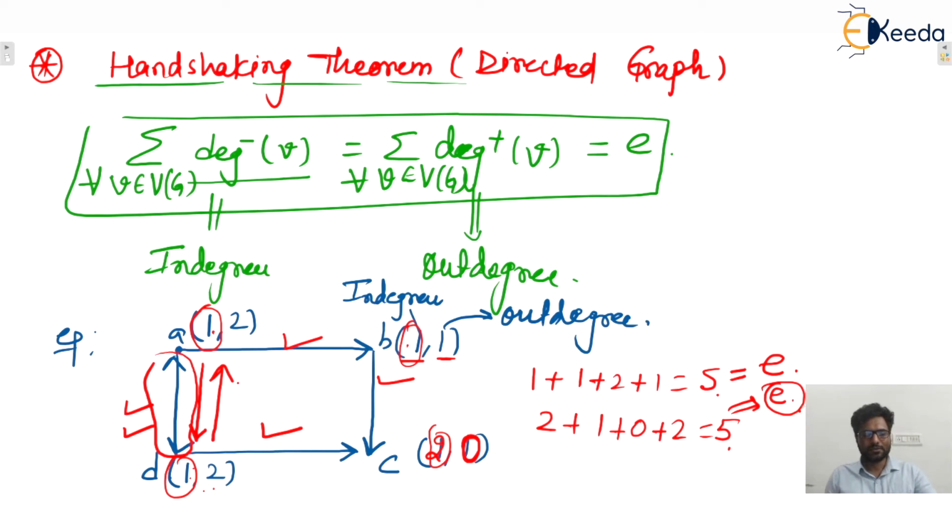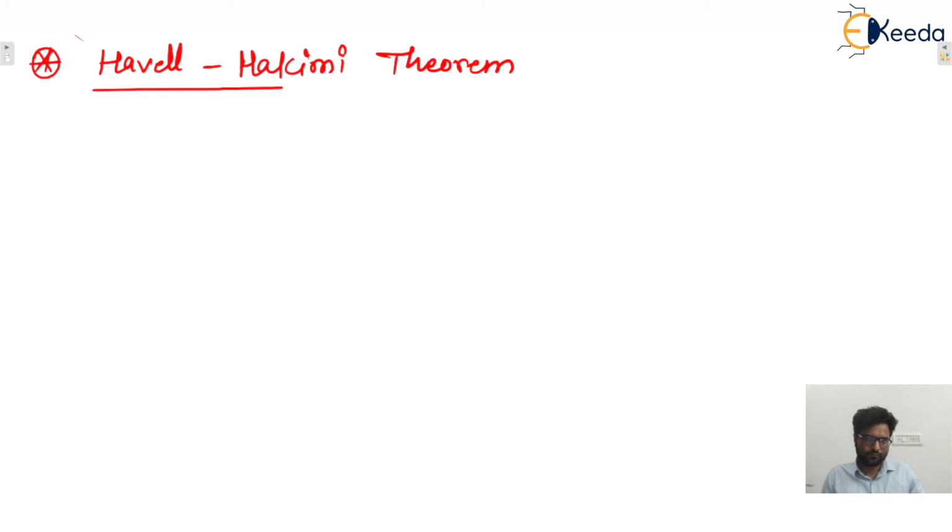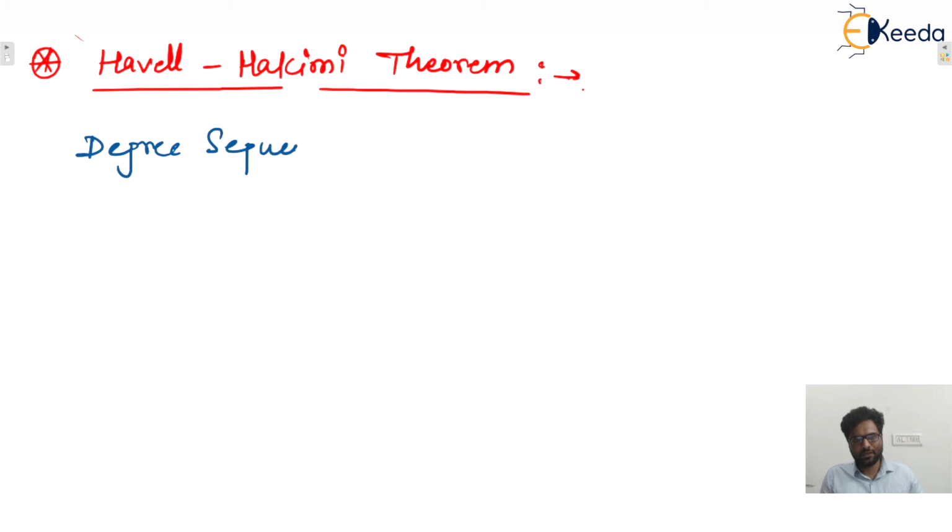Okay guys, so next let us consider the final one, that is the Havel-Hakimi theorem. We'll see what is the use of the Havel-Hakimi theorem. Before that, I'm going to cover what is the meaning of degree sequence, the degree sequence of a graph.